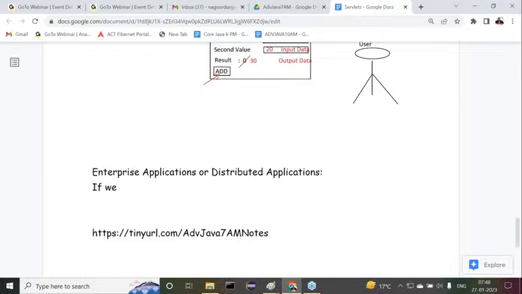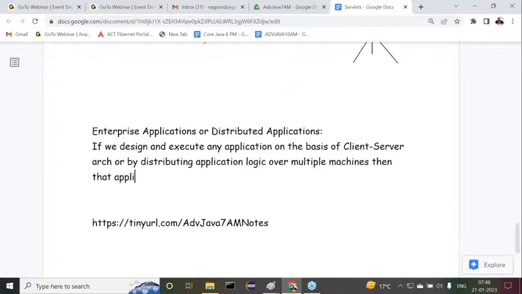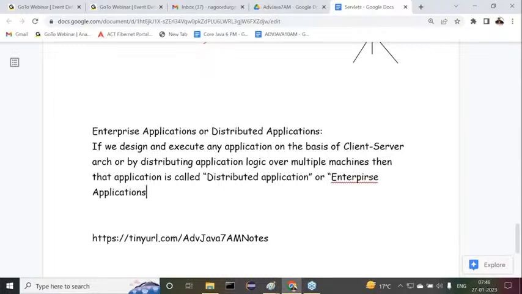Similarly, if we design and execute any application on the basis of client-server architecture, or by distributing application logic over multiple machines, then that application is called a distributed application, or we may call it an enterprise application.